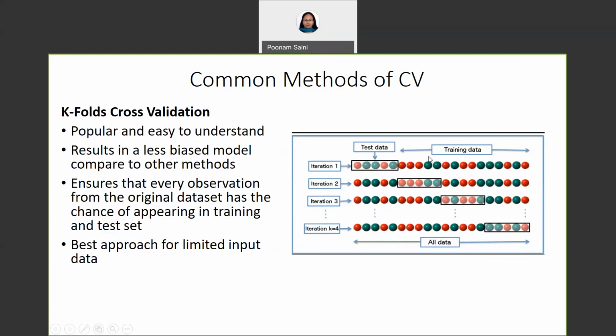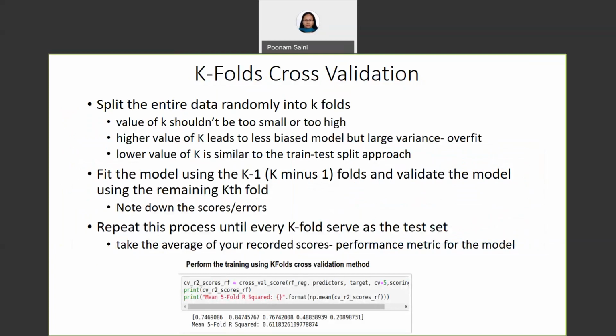Now this process is repeated for different iterations, and we have to ensure that each k subsample is used exactly once as a validation data set. So if we see the steps, it follows the procedure of splitting the entire data set randomly into k folds. This value of k shouldn't be very small or very high. Ideally, we try to keep this value between 5 to 10, but it depends upon the data size as well,